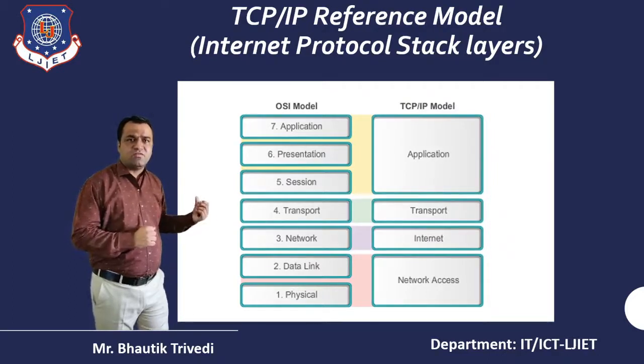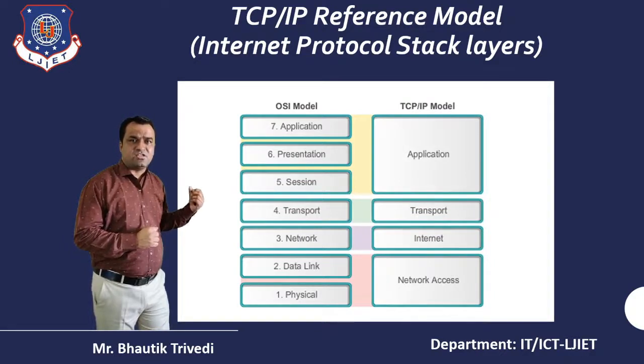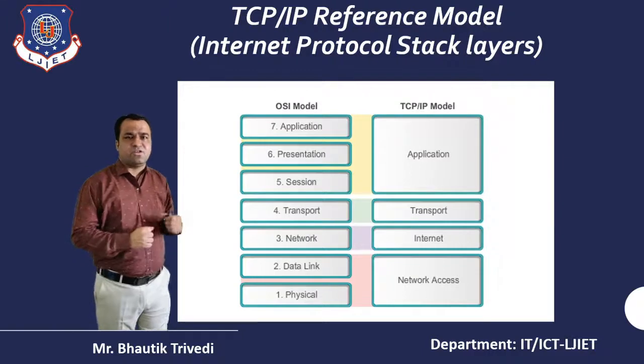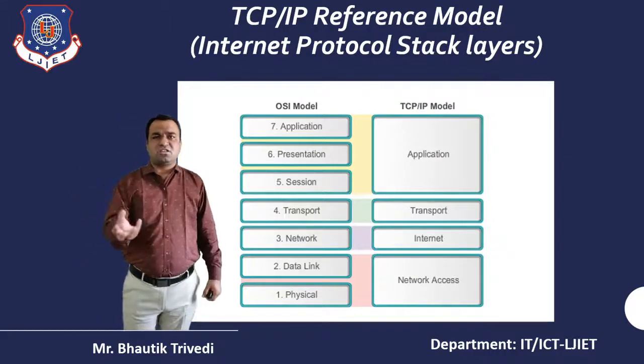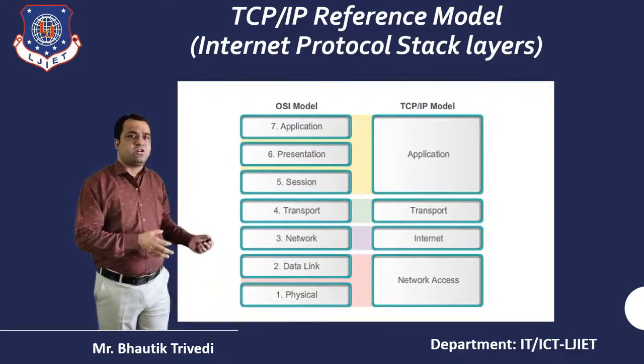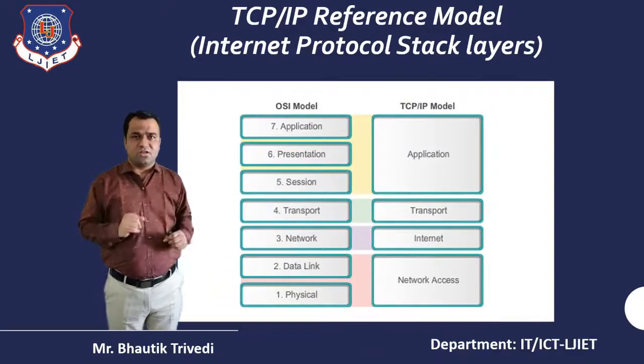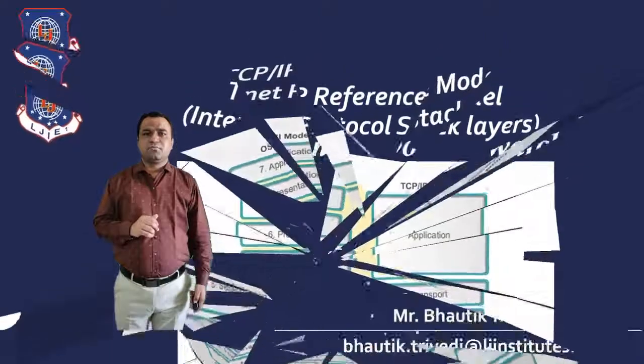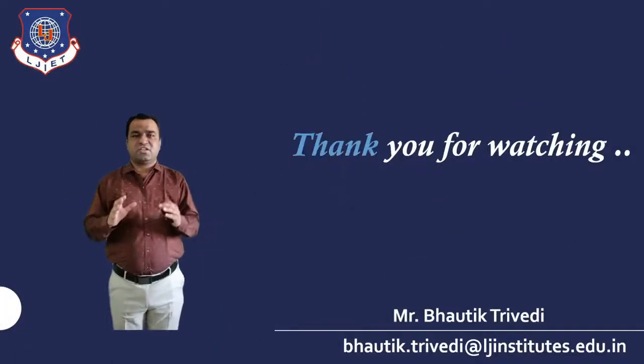Here you can see: first is the network access, second the internet, then the transport, and then the application. According to the last slide it was 5 layers, but whenever you talk about the TCP/IP model, it focuses on 4 layers. So that's all about today's session.